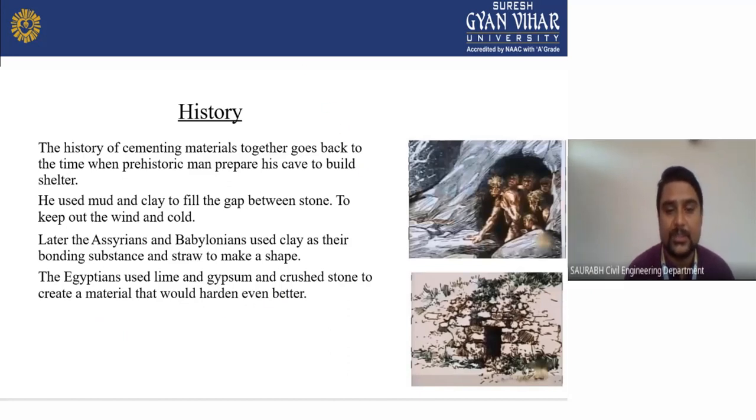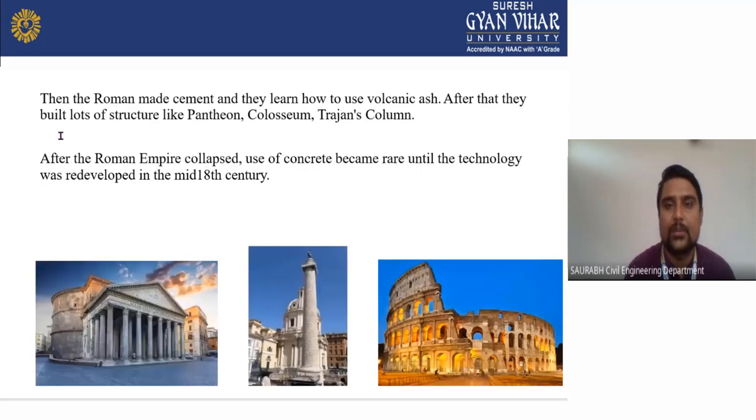As you can see in the images, in old times people were also using concrete, but in another form. History of cementitious material: then the Romans made cement and clay cement, and they learned how to use volcanic ash, with which they built a lot of structures like the Pantheon, Colosseum, and Trajan's Column.